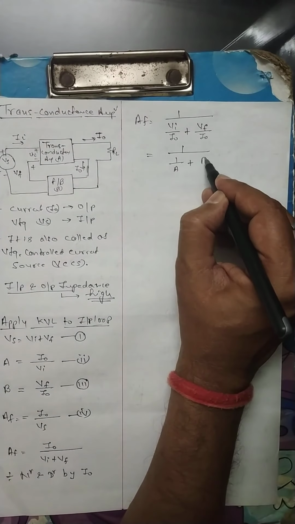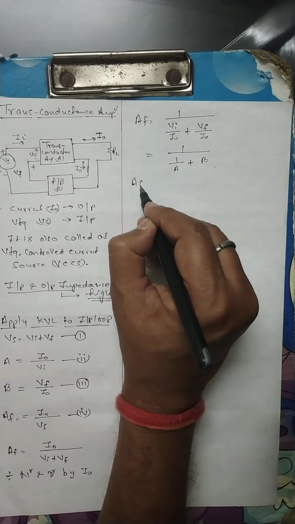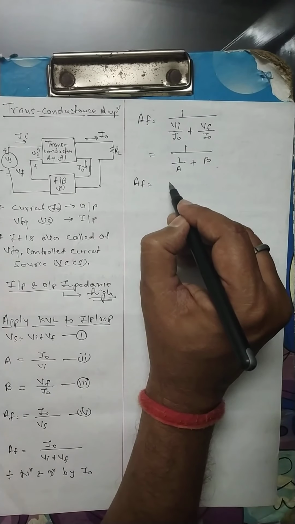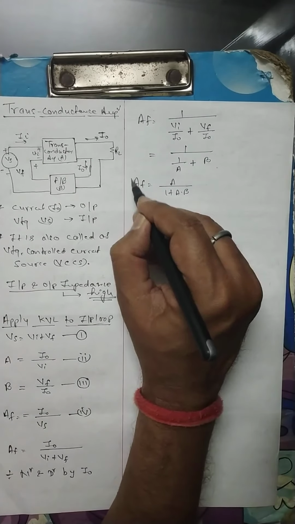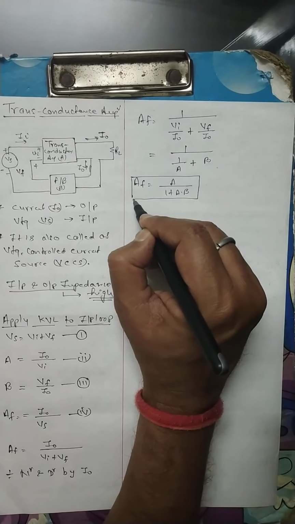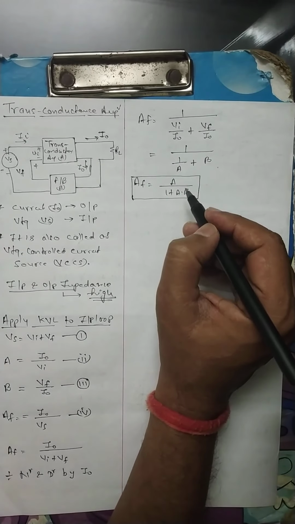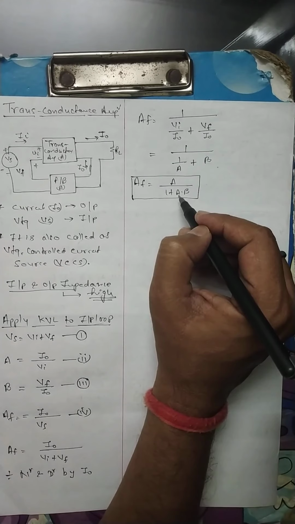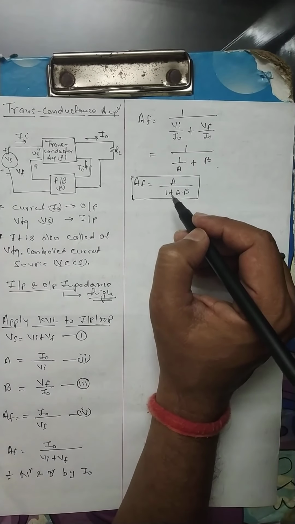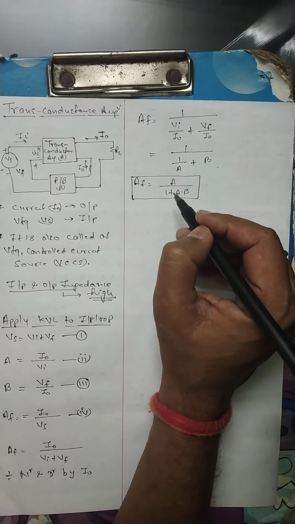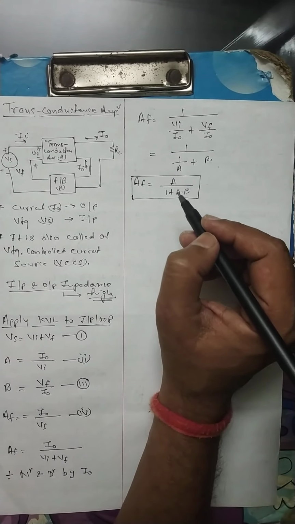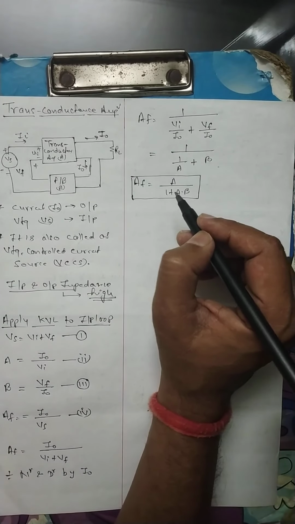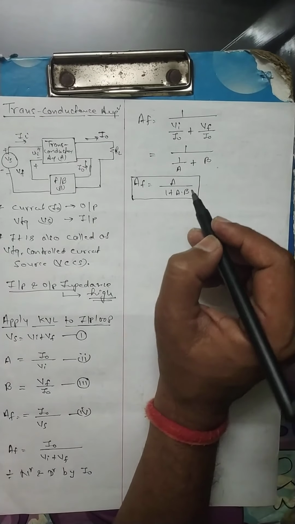On solving, AF is equal to A upon 1 plus A beta. So it is evident that the feedback gain in the transconductance amplifier is reduced by a factor of 1 plus A beta.